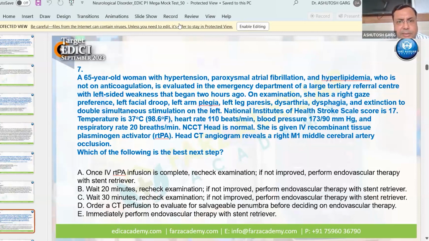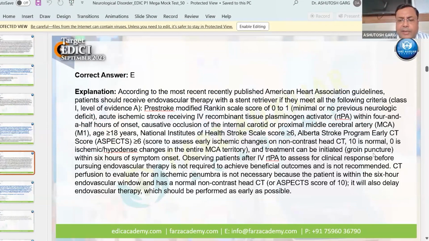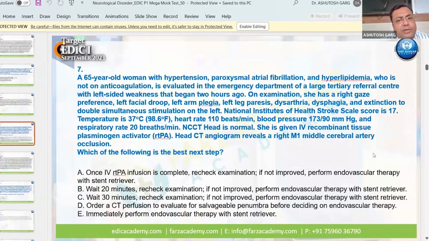So your answer is, I am getting C. Okay. So you are a little bit confused, which is understandable. I already told you, you will not recheck the examination. There is no need to wait for the IV rtPA infusion to complete. So the answer is E. Basically, they are saying immediately perform endovascular therapy with stent retriever, because there is a large vessel occlusion, right M1 middle cerebral artery occlusion. So no need to check the response to the IV rtPA. You have to go for immediate endovascular therapy with stent retriever.